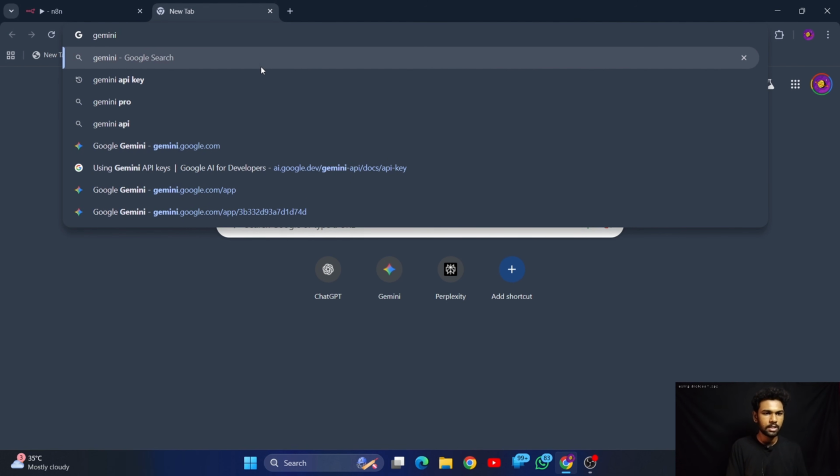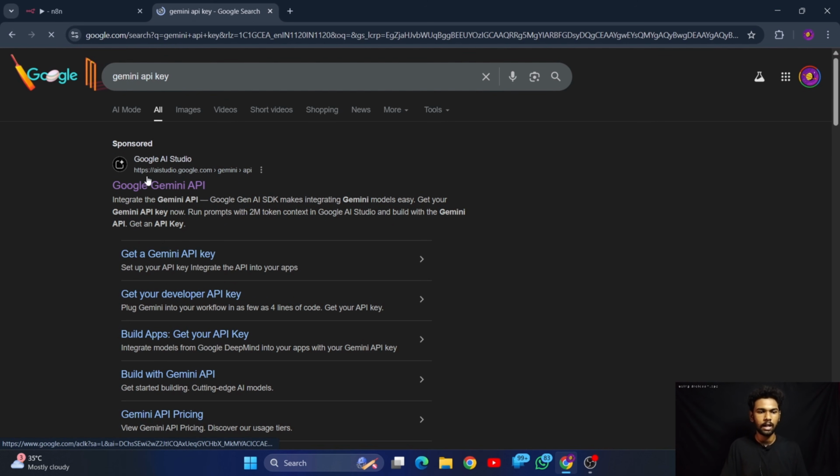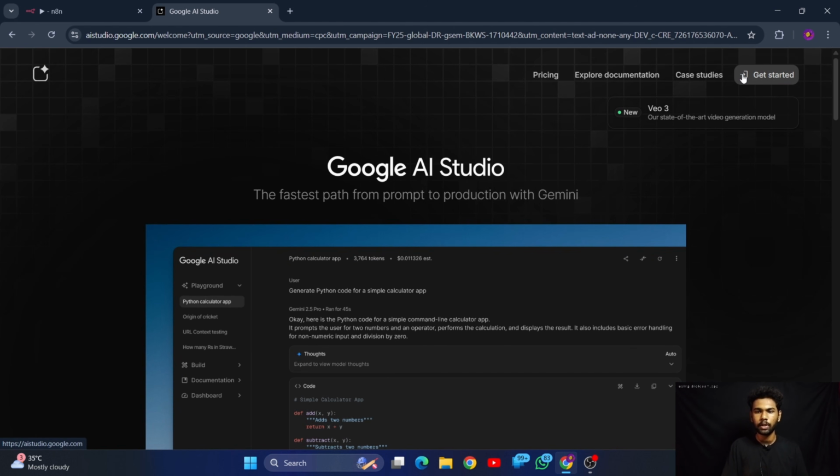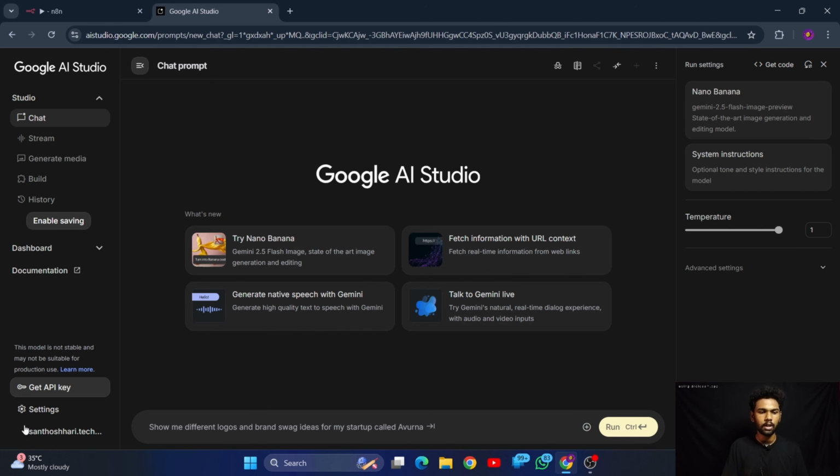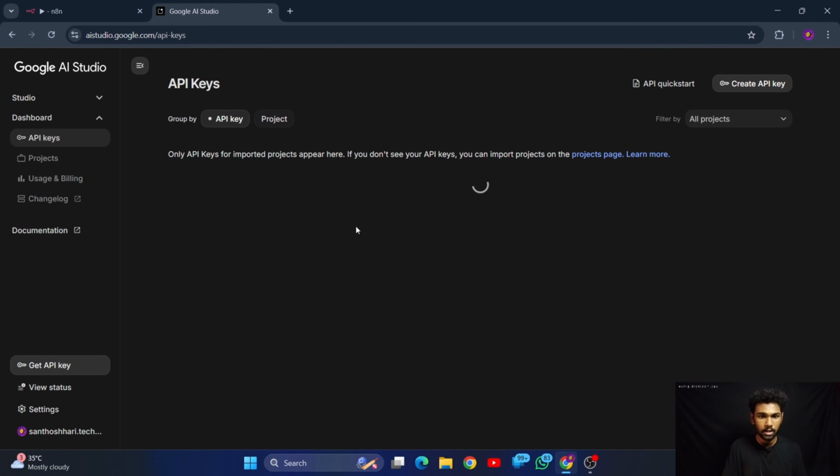Type something like Gemini API key. You will see a website, the Google AI Studio website here. Go into that one. Within this you can see a Get Started button here. Press that and you will be logged in. If it is asking you to log in, then proceed with your Gmail account. Here you can see what the dashboard looks like. Here you can see a Get API key button. Press that and you can see the API keys for you.